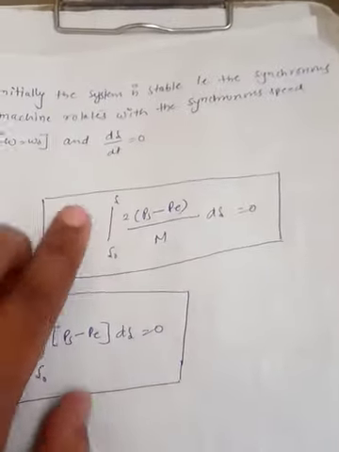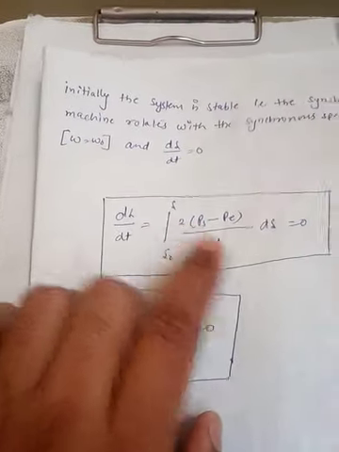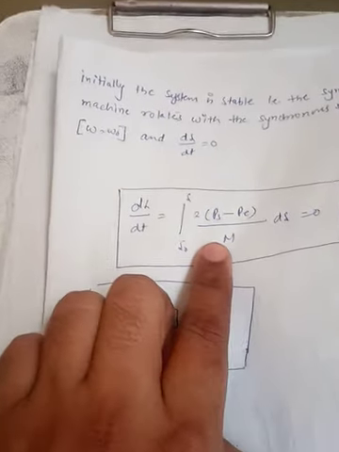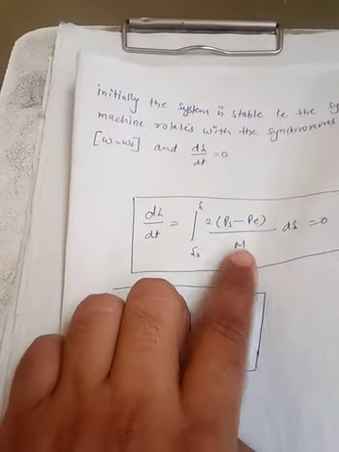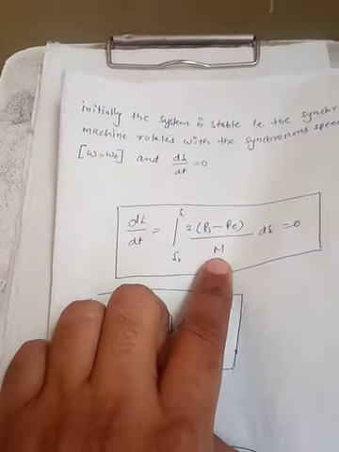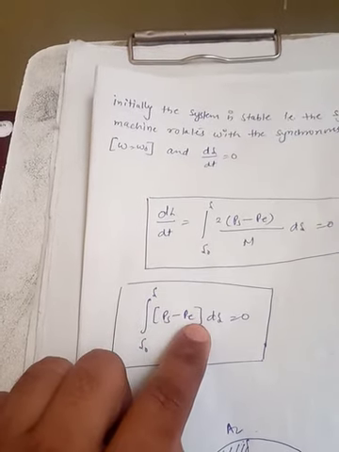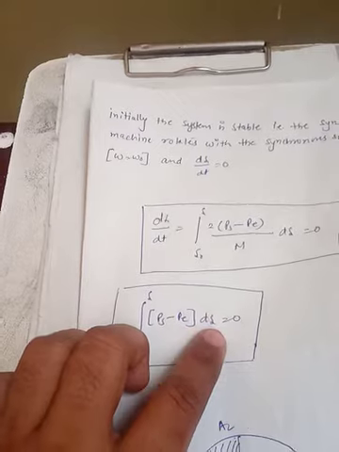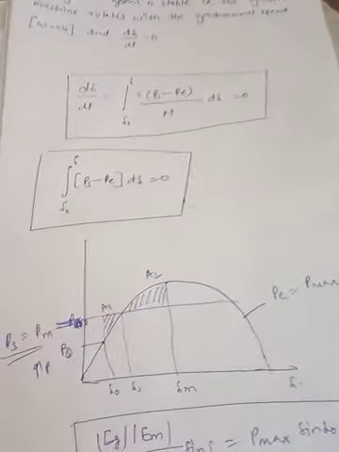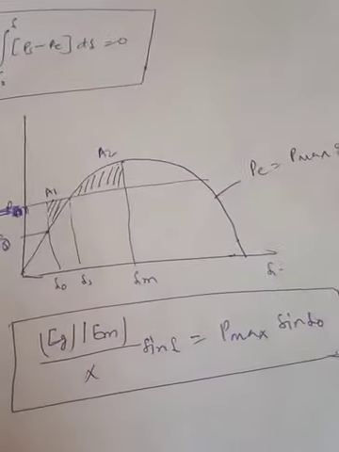Now just have a look at this equation. If I am talking about d delta upon dt equal to 0, it means what? This 2 cannot be equal to 0, and this M, the angular momentum of the machine, cannot be 0. So ultimately this term has to be 0. That's why we are able to write the integral from delta 0 to delta of (Pm minus Pe) d delta equal to 0. Now let us have an example, and then we will discuss further the transient stability and the equal area criteria.